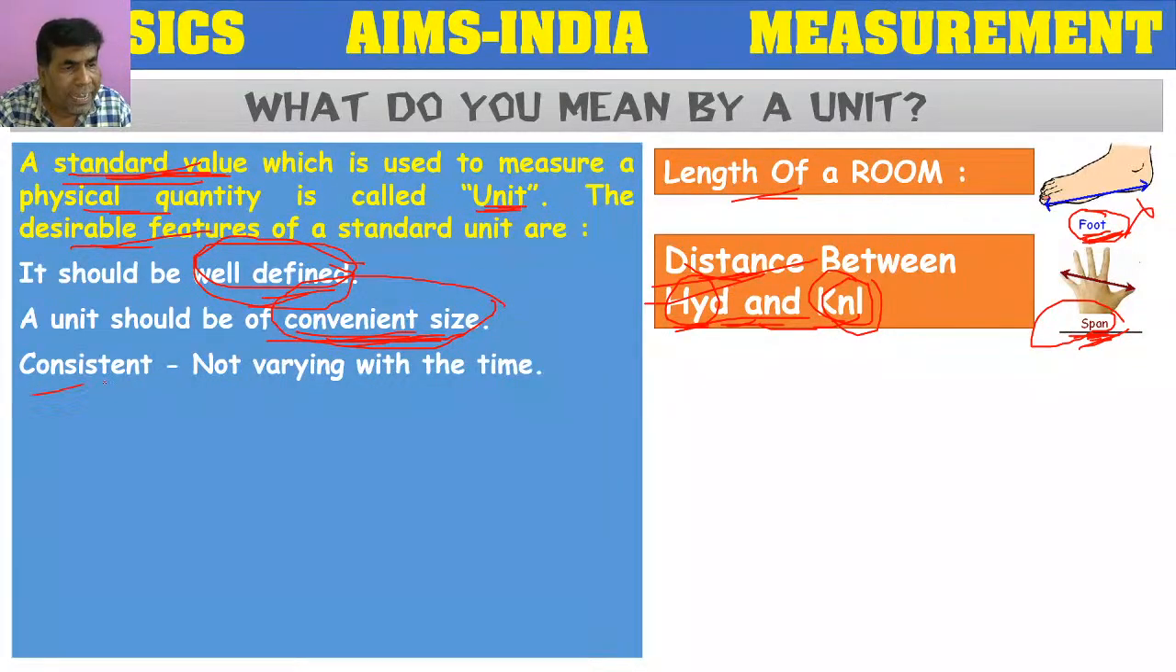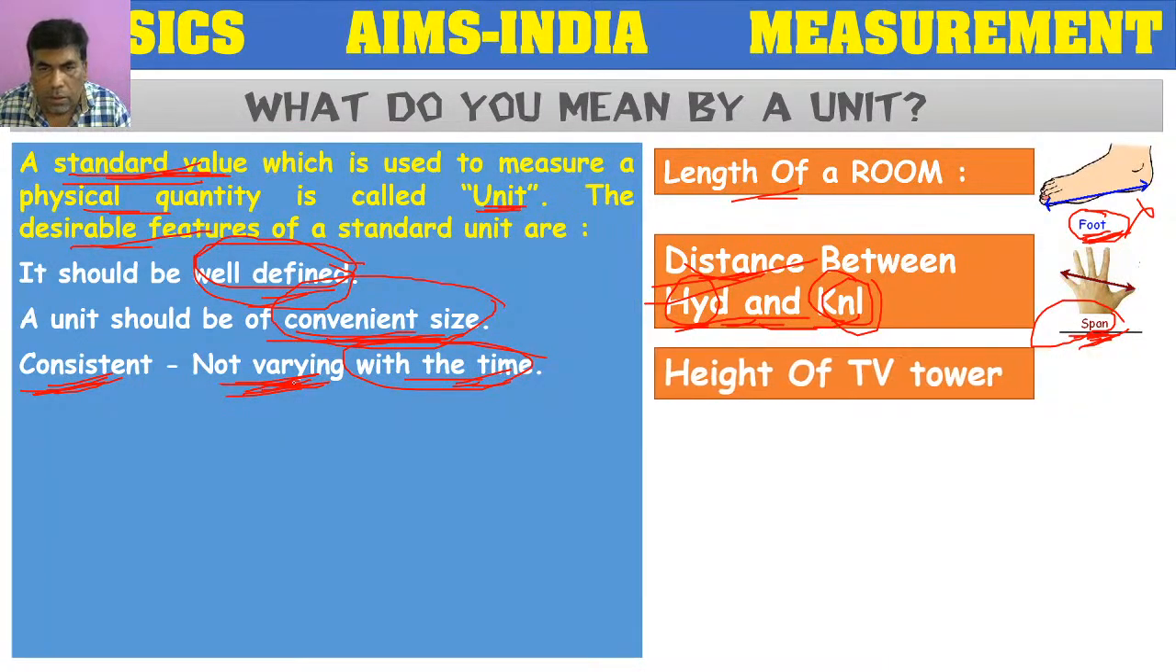Next, it should be consistent. What is the meaning of consistent? Not varying with time. With the time, or with the climatic conditions, it should not change. Suppose I want to find the height of a TV tower with the help of a cubit. With the help of a cubit I want to measure.